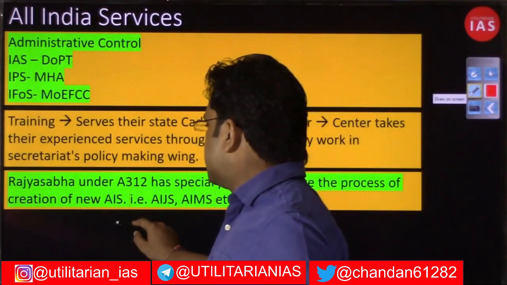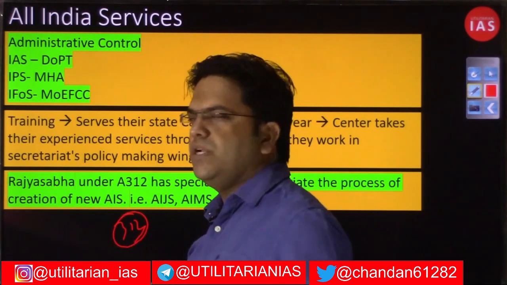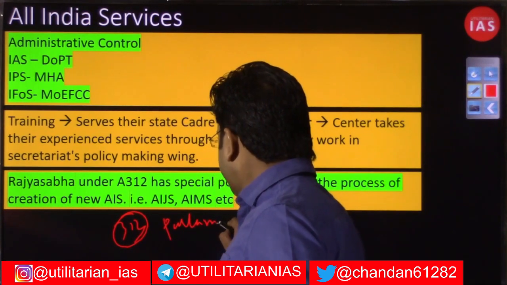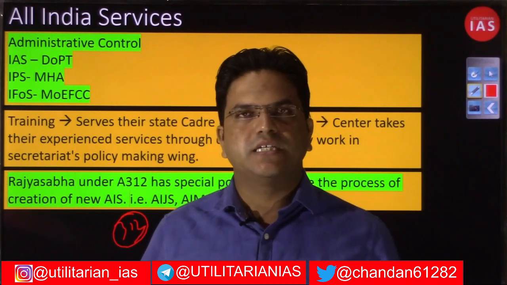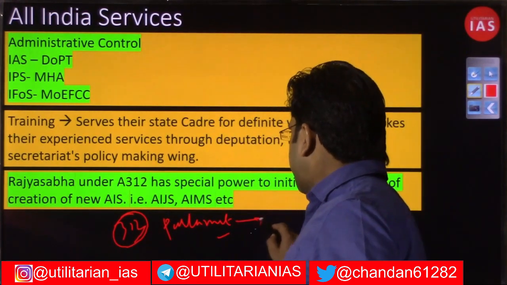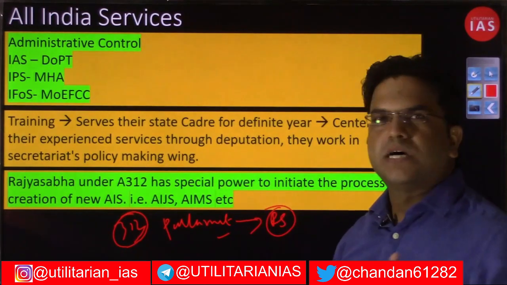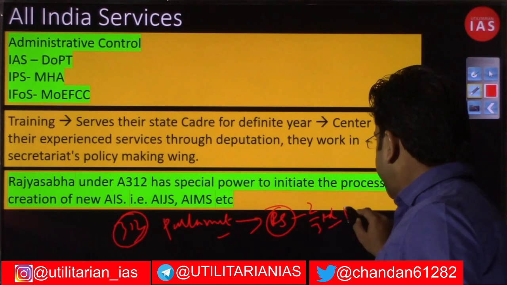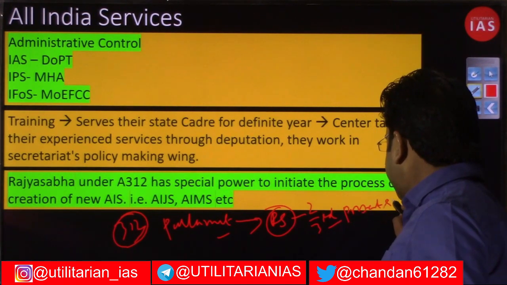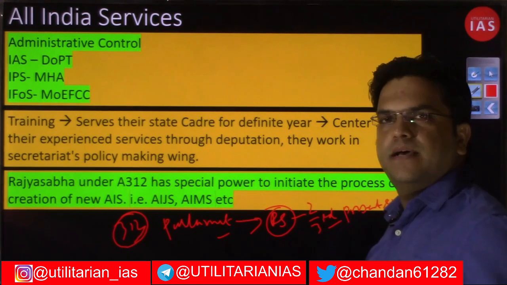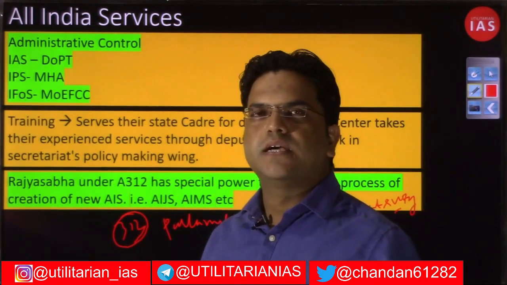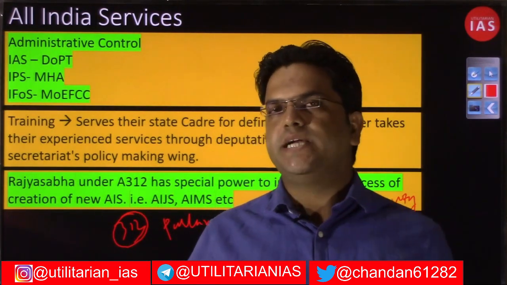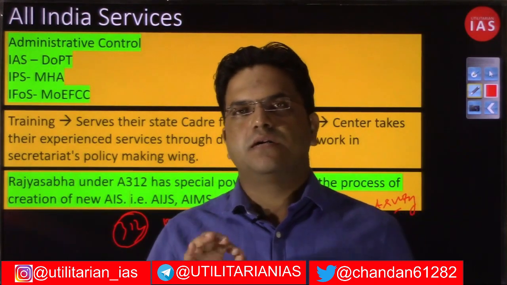Article 312 empowers Parliament to create new All India services, but for that empowerment, Rajya Sabha needs to pass a resolution by a 2/3 majority present and voting on that particular day. So that is the essence of Article 312: it empowers Parliament to create new All India services, provided that Rajya Sabha passes a resolution to that effect.